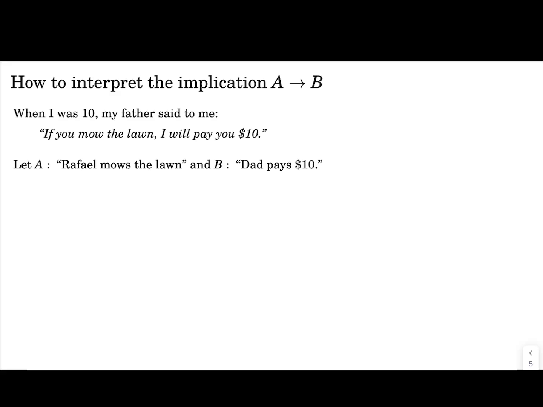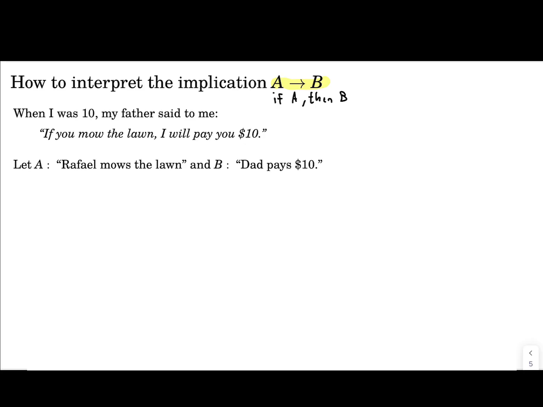Let's see how to interpret the implication A implies B. The way we read this is: if A, then B. So this is another way of reading this implication. And this is the logical operator that often feels the least natural at first. So let's interpret it using an example.